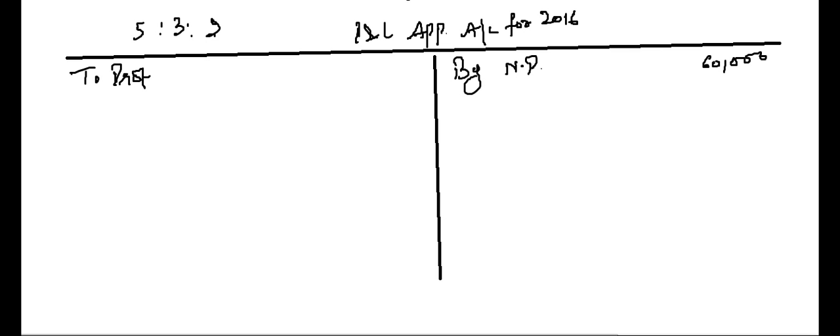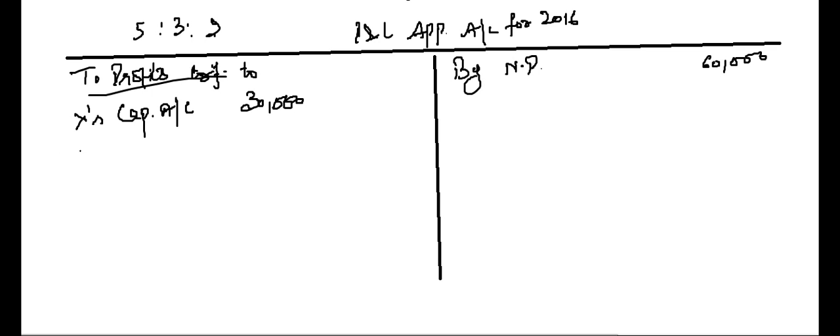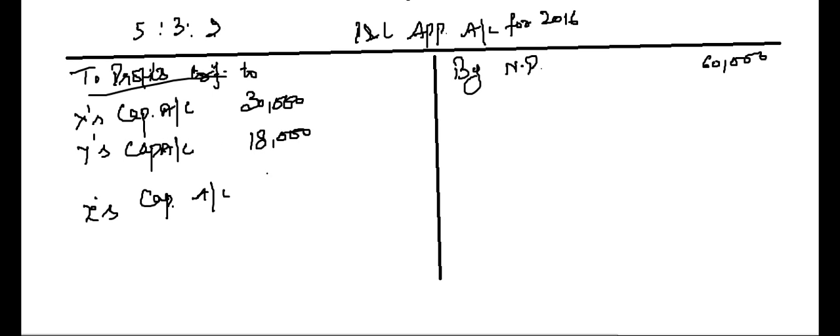So to profits transfer to X capital account. How much? 30,000. Y's capital account 18,000 and Z's capital account 12,000. Now Z was guaranteed a minimum of 10,000.